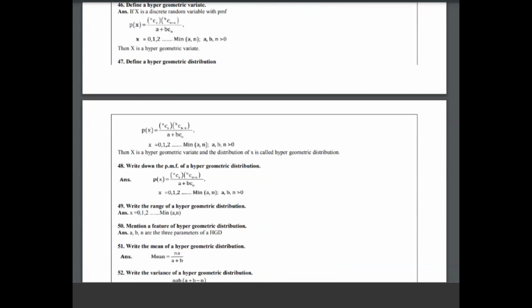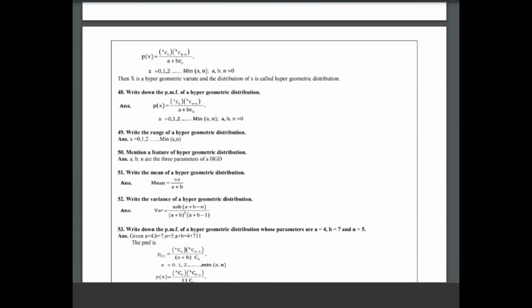Then if they ask to define a hypergeometric distribution or write the PMF, we write the same thing, and the range is also the same. Then what are the parameters? a, b and n are the parameters.